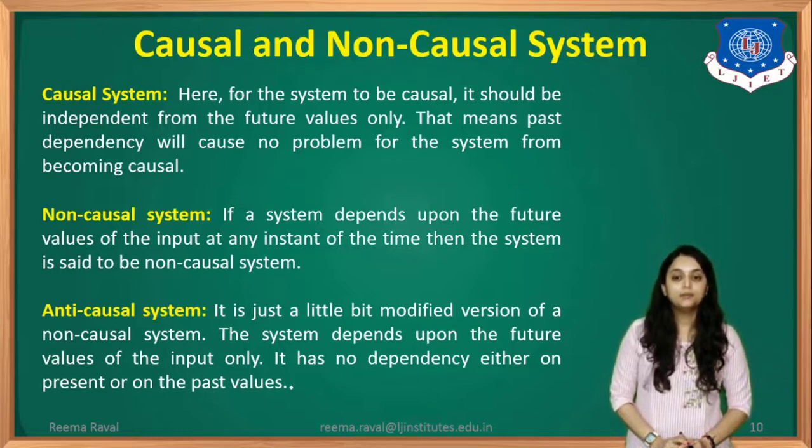The system depends upon the future values of the input only. That means exactly opposite to that of causal, in which future values are not to be included. But if in the system only future values are present, we will call it as anti-causal system. So these are the types of systems for causal and non-causal system.